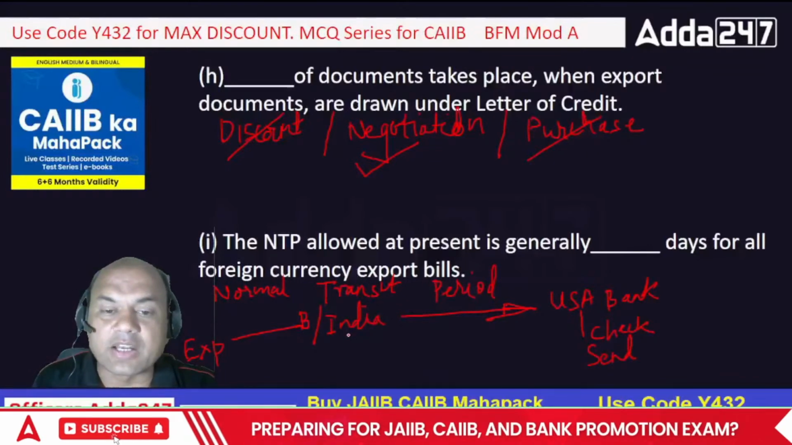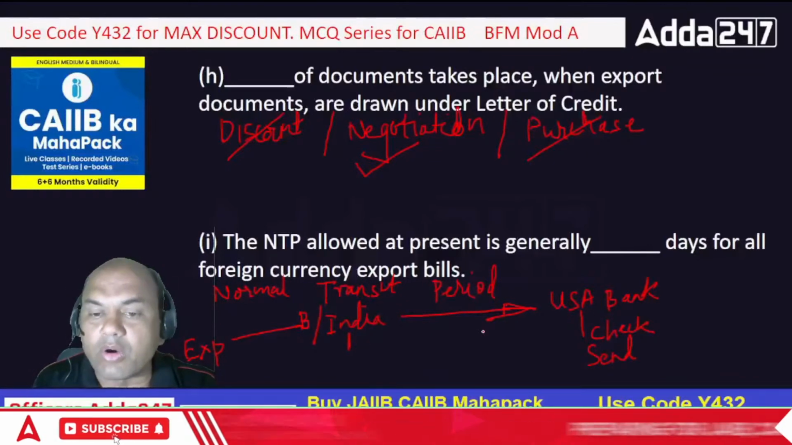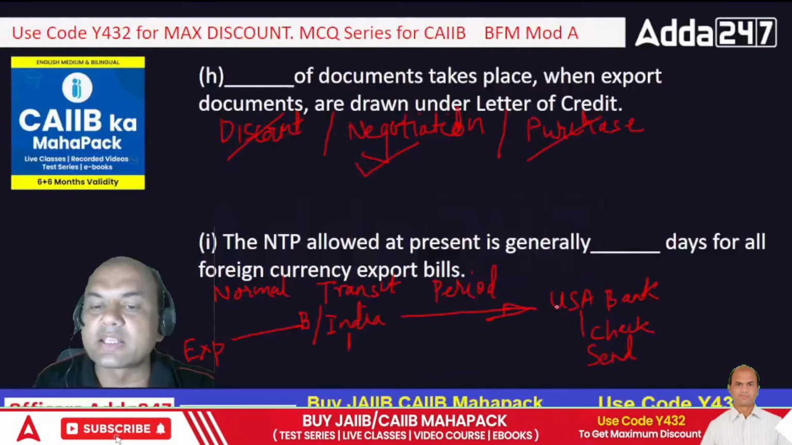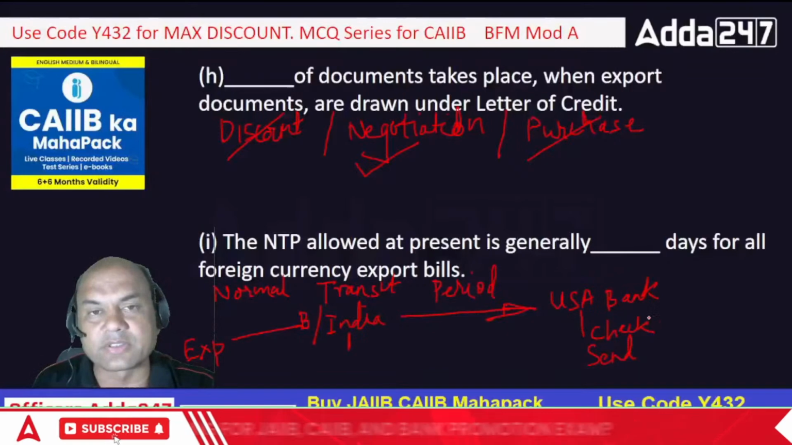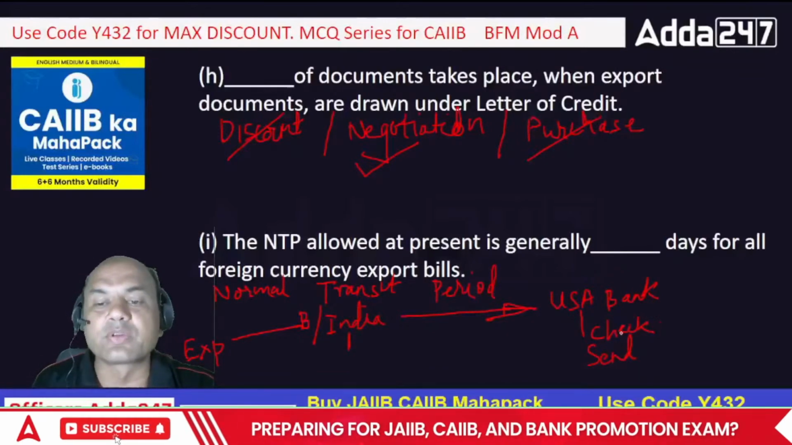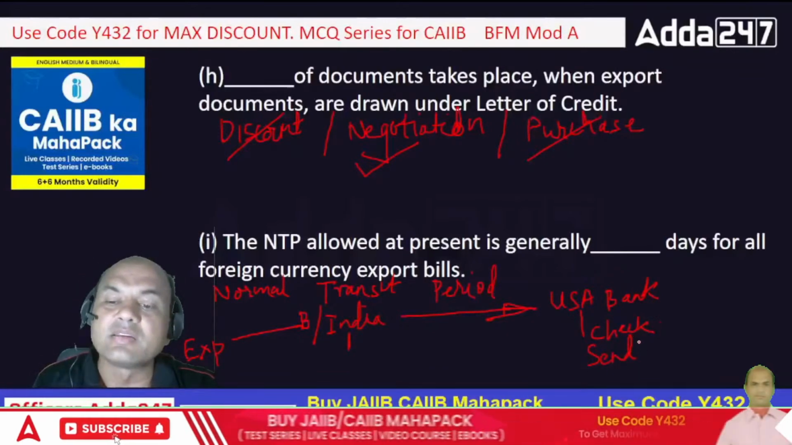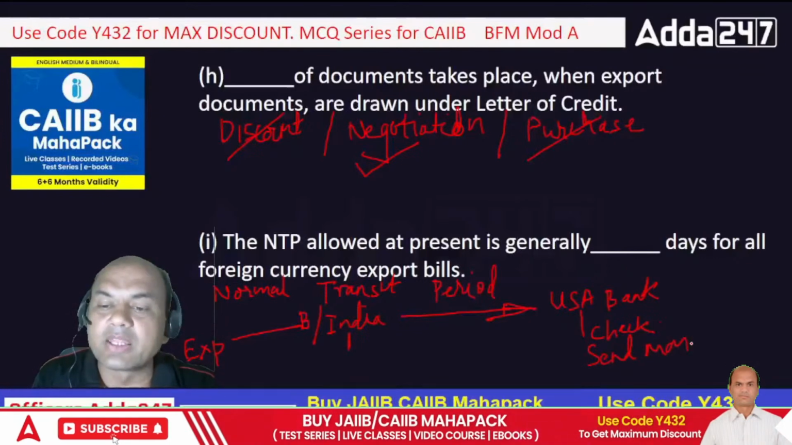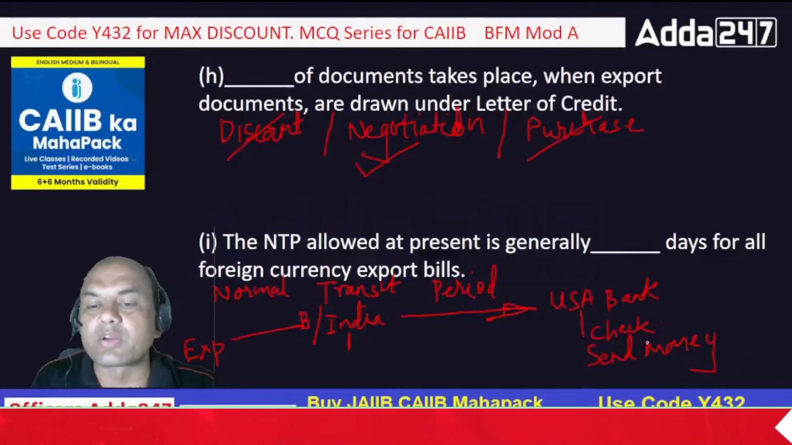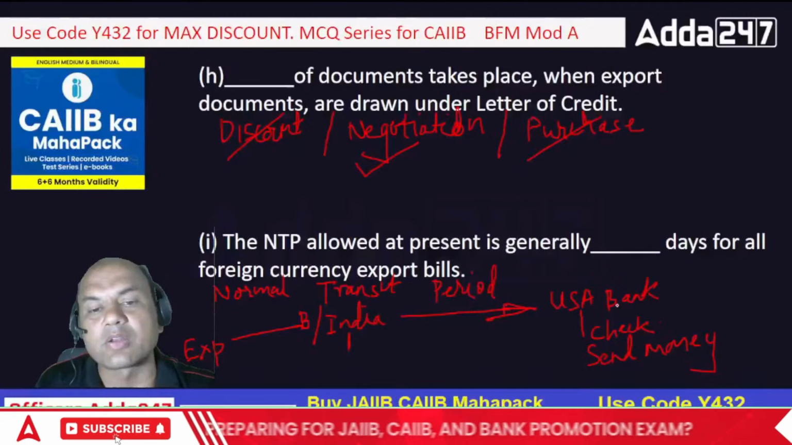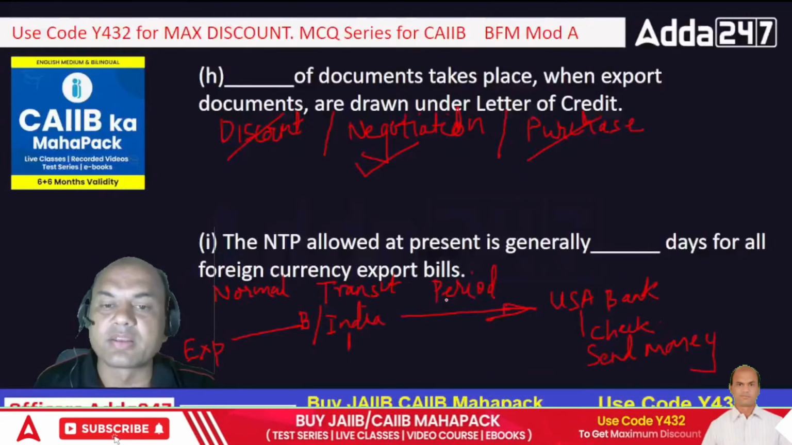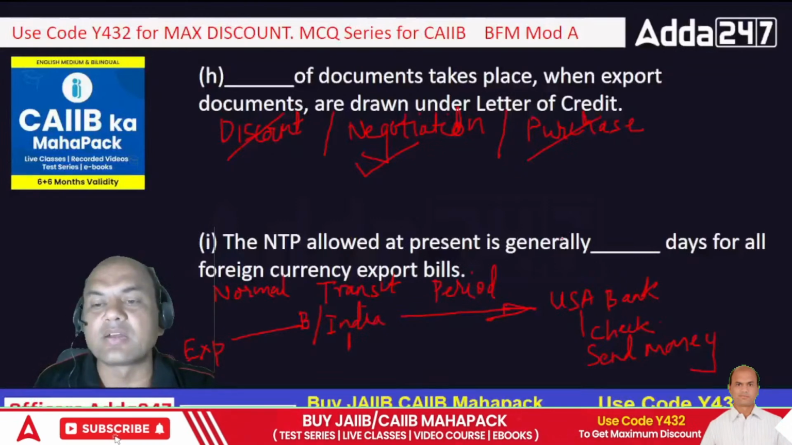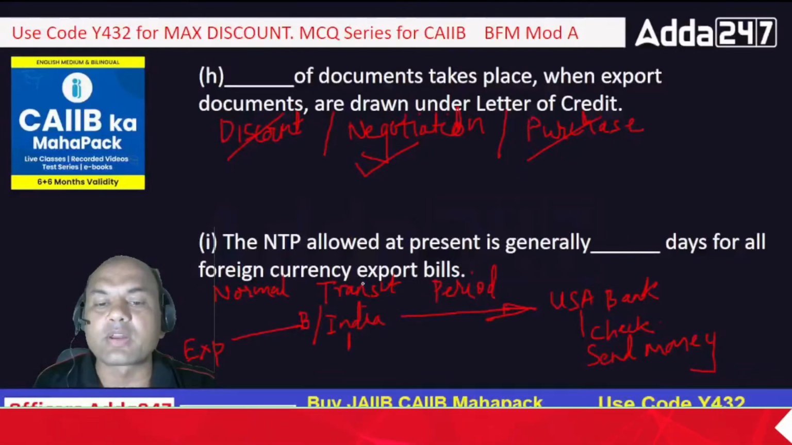So the period starting from here, sending and reaching the documents to this bank, checking this, 5 days are required, 5 banking days, okay. So 5 banking days over here, and then they send the money, or the wrong message. If the documents are wrong, they'll send a message that the documents are wrong, we won't pay. So this is called NTP. So NTP is generally allowed for dash days for all foreign export bills.